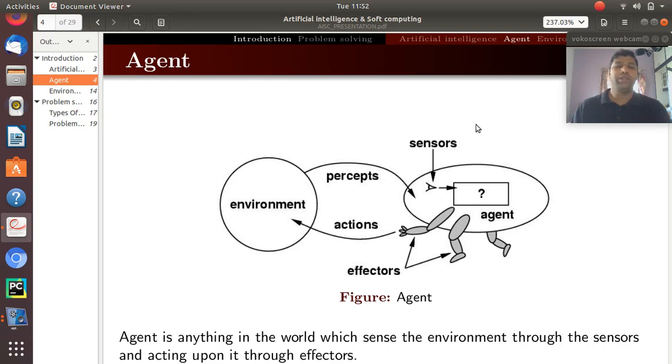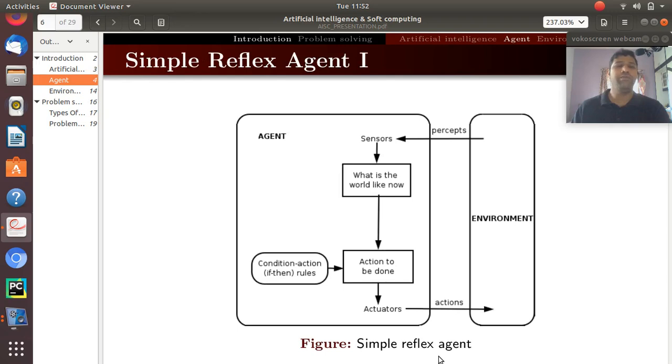So the agent is nothing different, but one of the programs which can activate a sensor, sense the environment, get a percept back and relate these percepts along with the database, so that the database can generate some rules which will be provided to effectors, and effectors will take appropriate action on the environment, so that work will be accomplished. As the definition says, an agent is anything in the world which can sense the environment through sensors and act upon it through effectors. An agent can take different formats, or we can say there are different forms of agent.